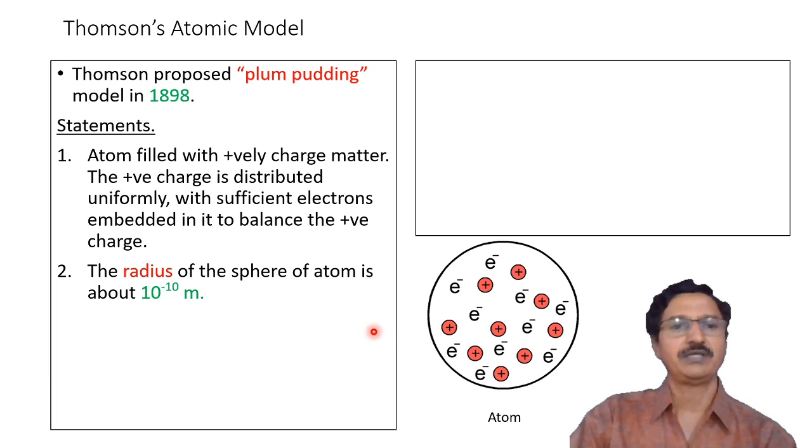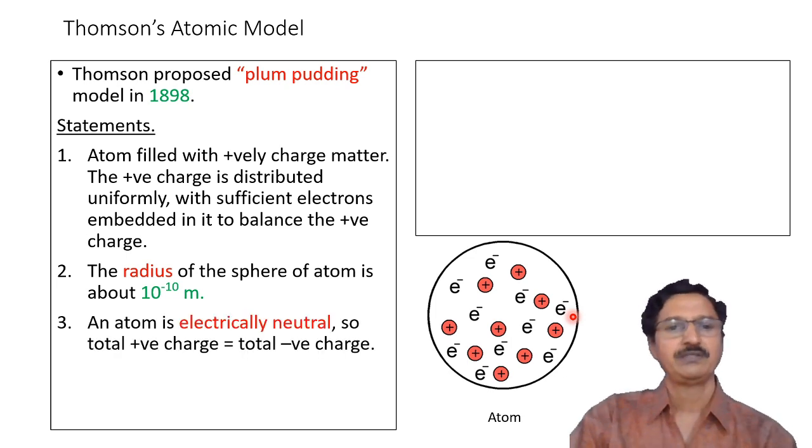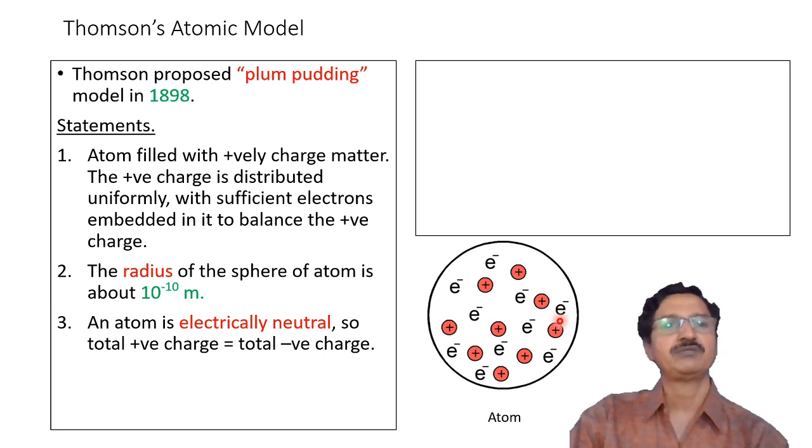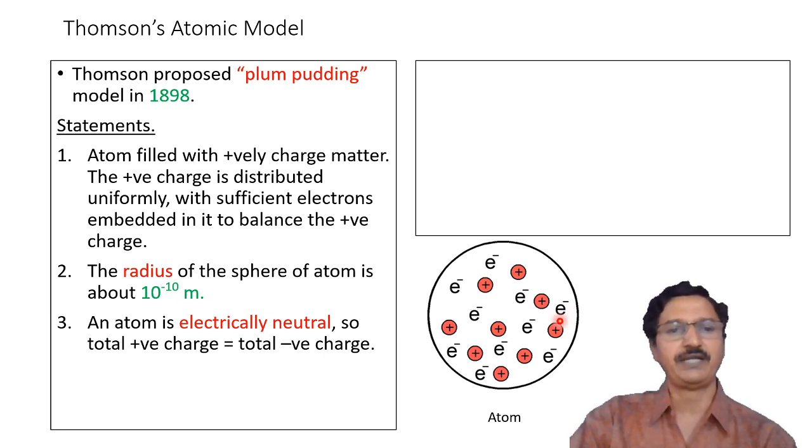Second postulate: the radius of the sphere of the atom is about 10 raised to minus 10 meter. So from the center, if we measure the distance up to the periphery, it is about 10 raised to minus 10 meter. And the third important postulate by Thomson is that an atom is electrically neutral. So the total atom, this complete sphere, is electrically neutral, and therefore whatever positive charge is inside this sphere is equal to the total negative charge due to these electrons.